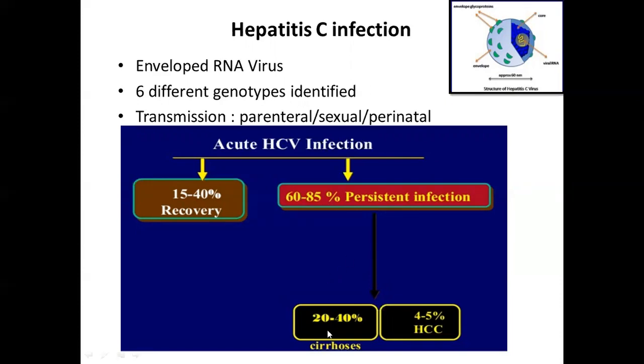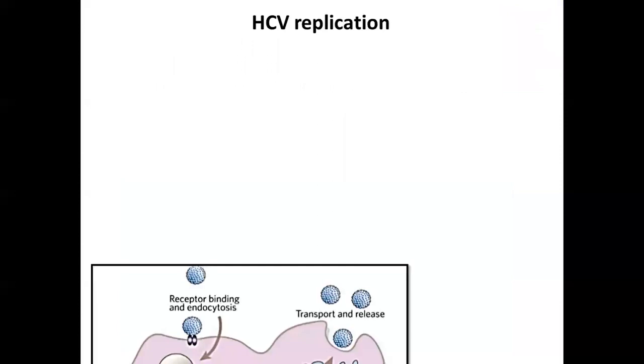And of these, 20 to 40% will have cirrhosis, and 4 to 5% will have hepatocellular carcinoma. The end stage liver failure is also seen with chronic infection of hepatitis C virus, and liver transplantation for the end stage liver failure is one of the common indications for liver transplantation. With that, we'll proceed to the replication of the hepatitis C virus.